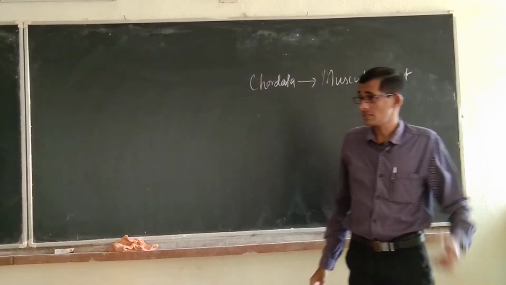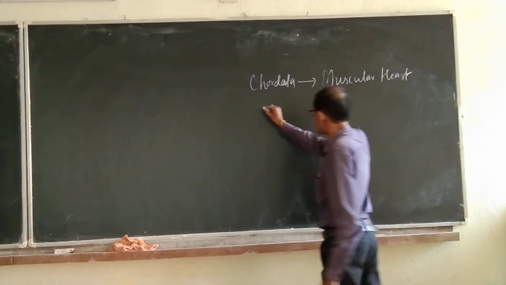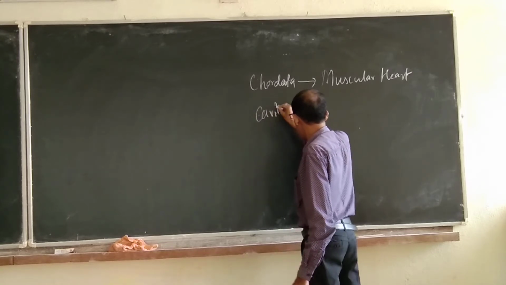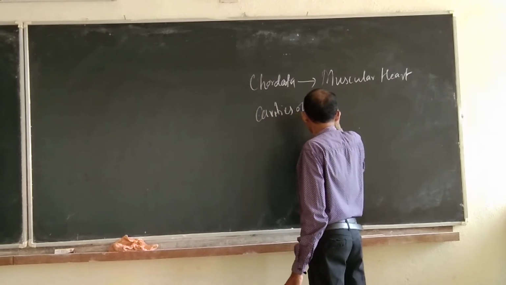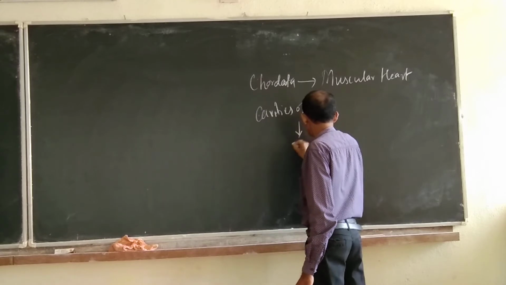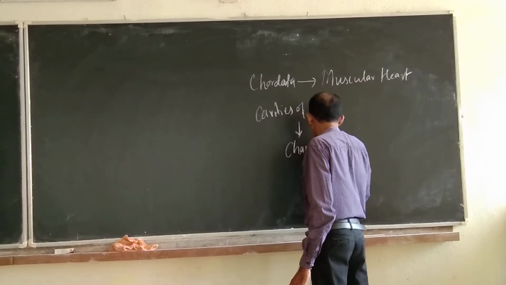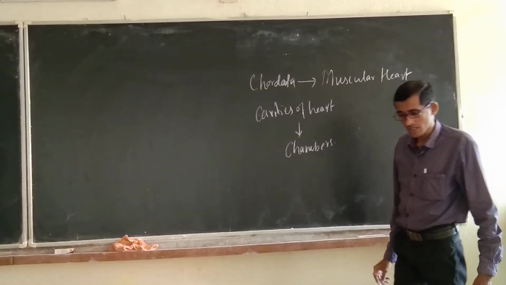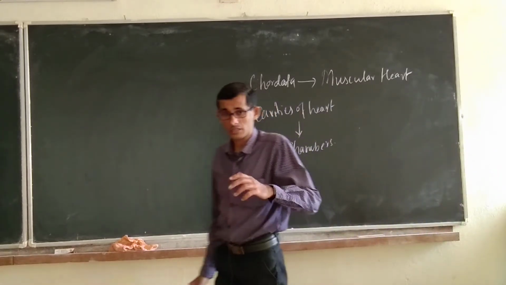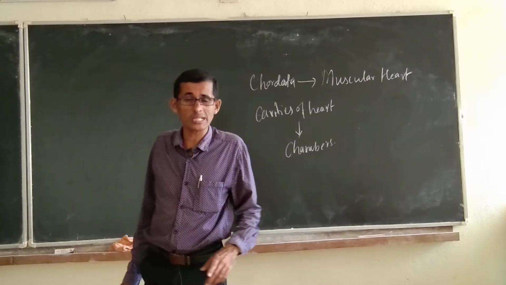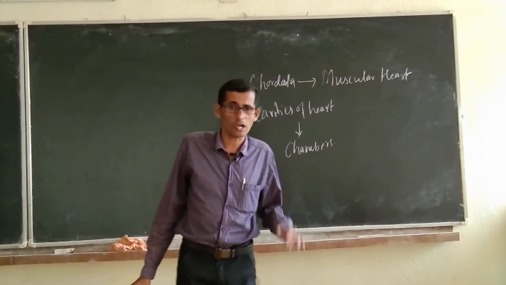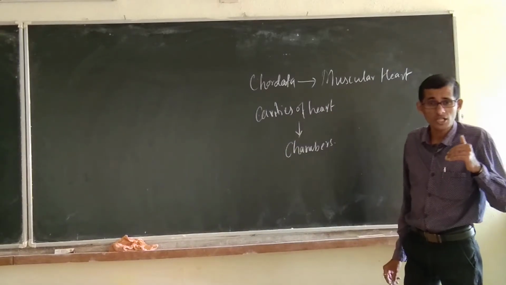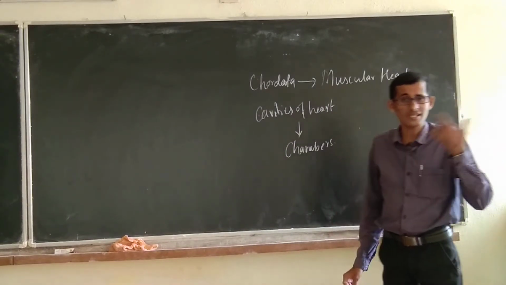Then the chambers or cavities of the heart are called chambers. The number of chambers is not the same in all animals; in different chordata, it differs.